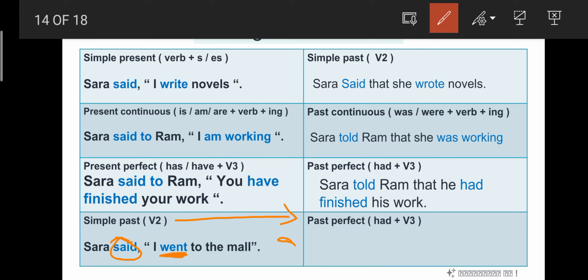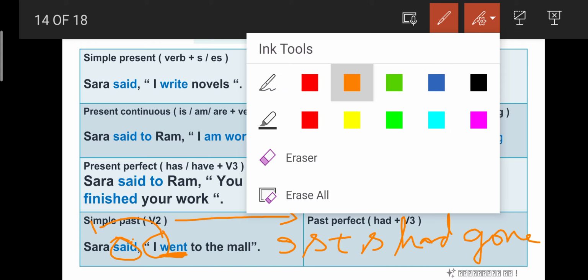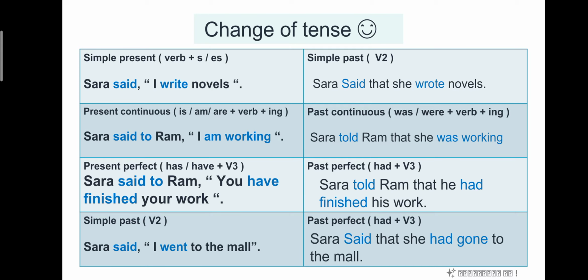So the answer will be Sarah said that, I refers to Sarah. So she went. Okay, so we have to change it into past perfect. Had plus V3. So she had. What is the past participle of went? Go, went, gone. Very good. She had gone to the mall. So what is the answer? Sarah said that she had gone to the mall.